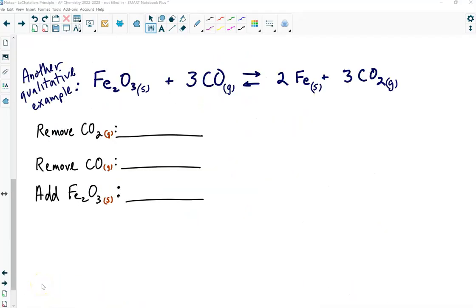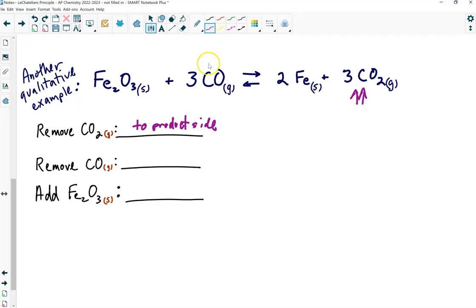Okay, so I have this system in equilibrium. I come along and I pull out some of the CO2. Which way is the reaction going to shift? So I remove CO2. The system is going to want to respond to restore the CO2. Well, how is it going to do that? Which way is it going to shift? To the product side. And it'll do that by temporarily increasing the forward rate compared to the reverse rate.